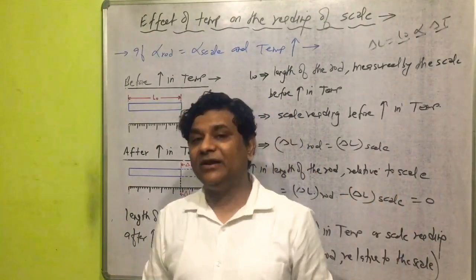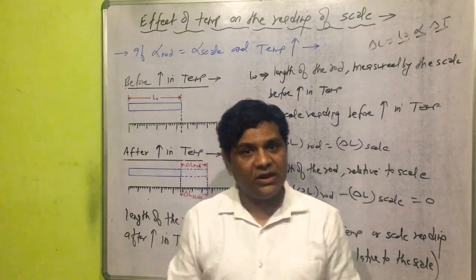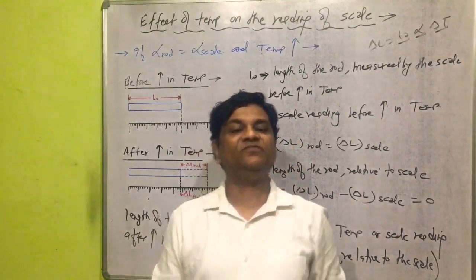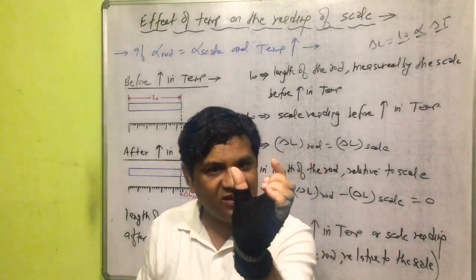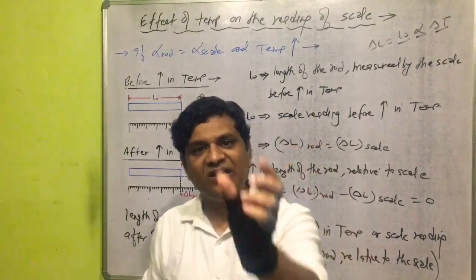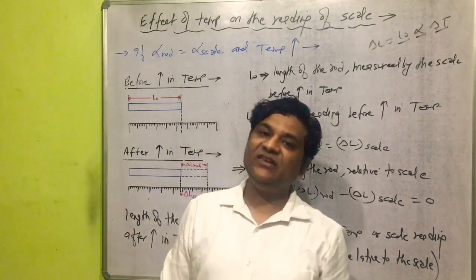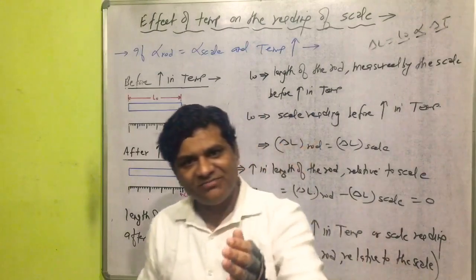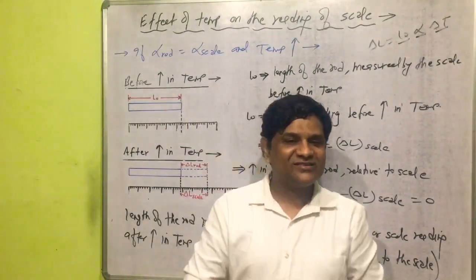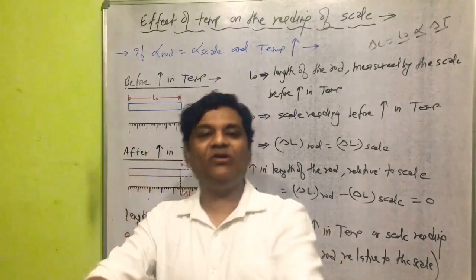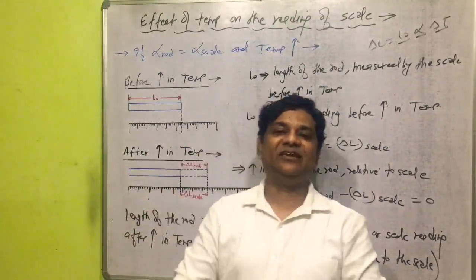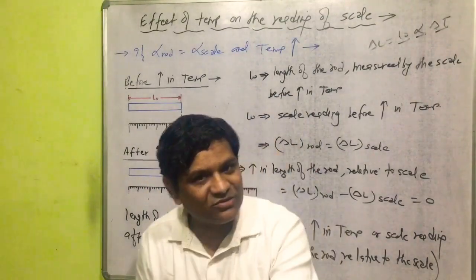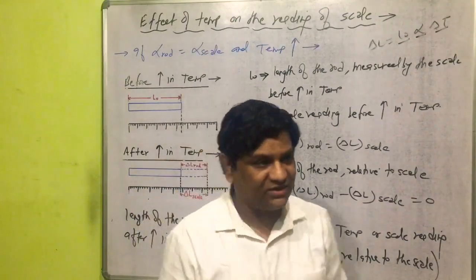Rod and scale both are made of same material. So increase in length of 1 unit of the rod will become equal to the increase in length of 1 unit of the scale after rise in temperature. So the length of the rod measured by the scale before rise in temperature will be equal to the length of the rod measured by the scale after rise in temperature, or scale reading before rise in temperature will be equal to the scale reading after rise in temperature.